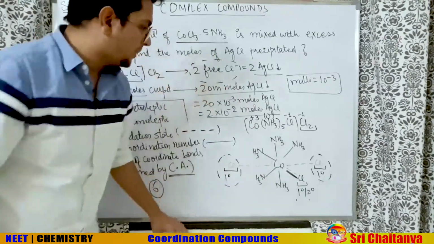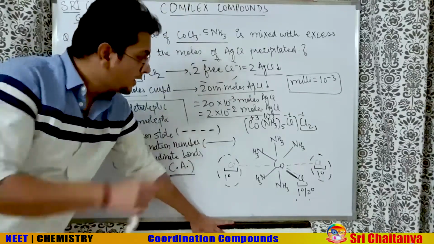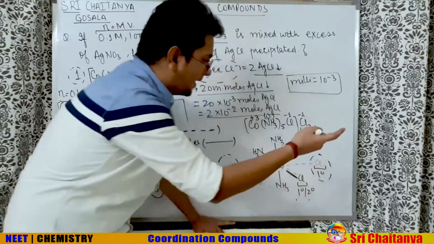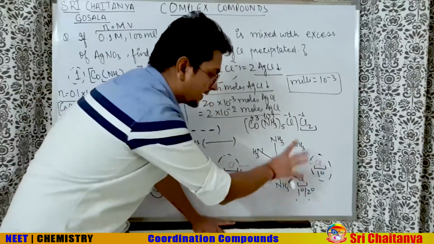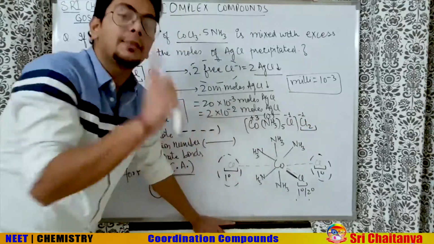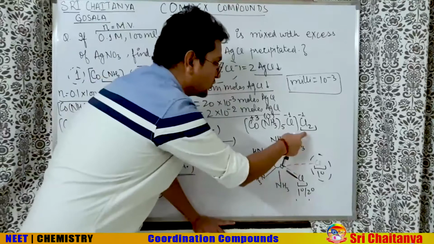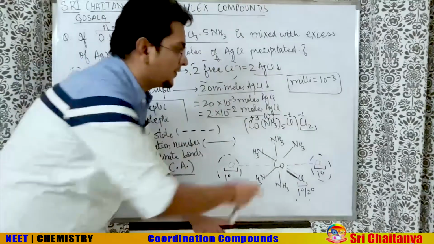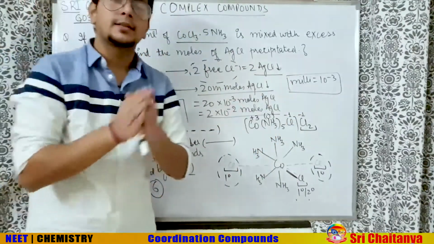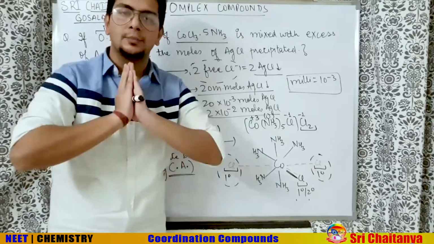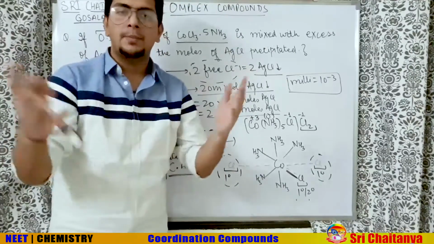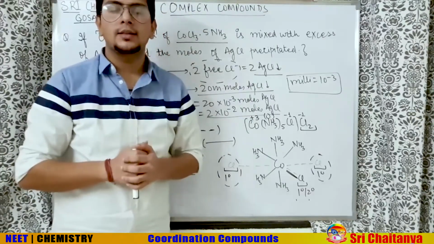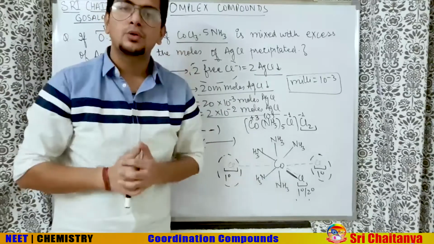So if someone asks you by whom the primary valency is satisfied, it is satisfied by this Cl and that Cl, that means these two Cl and this Cl inside the box also. But only primary valency is balanced by only these two Cl. This Cl inside the box balances both primary and secondary valency. So if any anion comes inside the box, it balances both primary and secondary valency. If the anion is outside the box, it balances only and only the primary valency. So how many Cl minus are balancing only the primary valency in this complex? Answer is 2. Now we'll go to the nomenclature part.